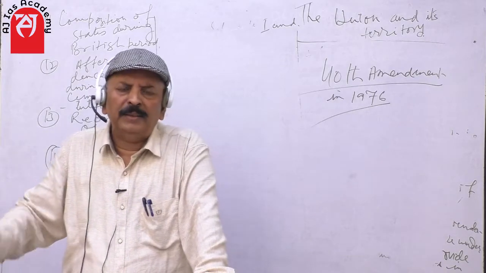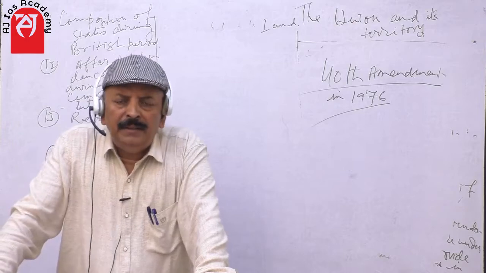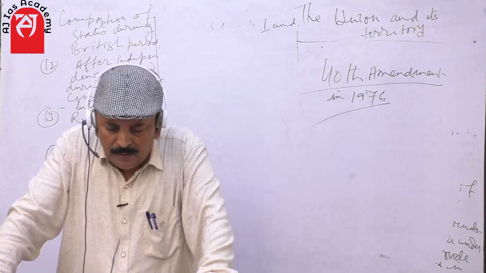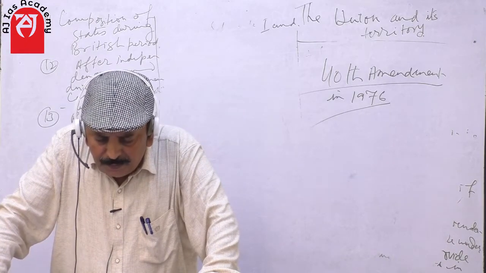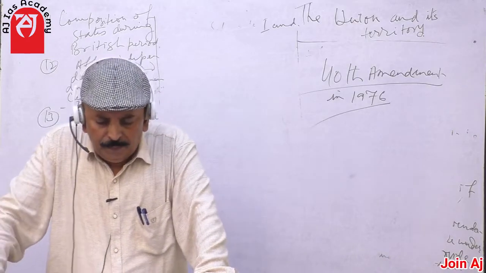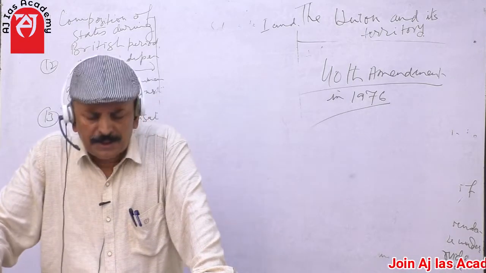In addition to category A and B, in part C, there were 10 smaller states, and these were Ajmer, Bhopal, Bilaspur. Now Bilaspur forms part of the Himachal Pradesh state.